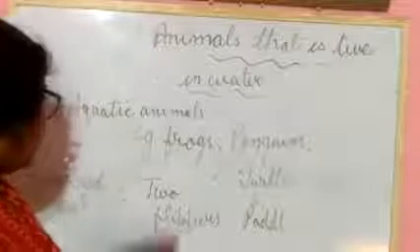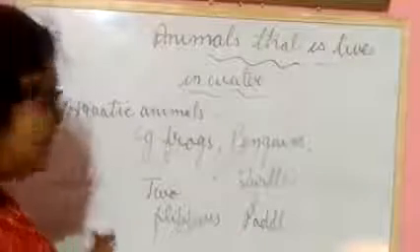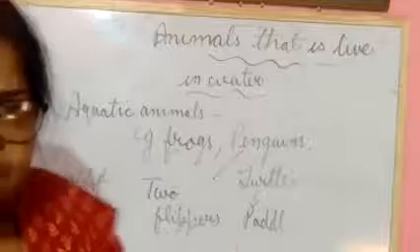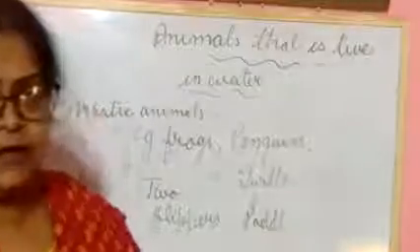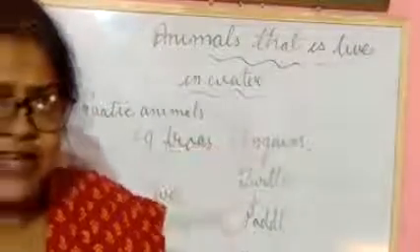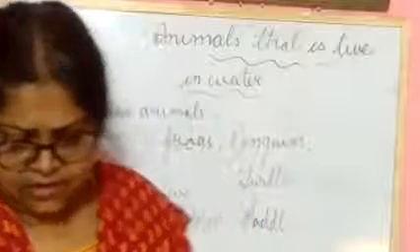Next one is frog. How does a frog move in water? Frogs have webbed feet, and with that they are able to move in water. A penguin has two flippers. You have seen penguins have two flippers, and with them they can swim in water.